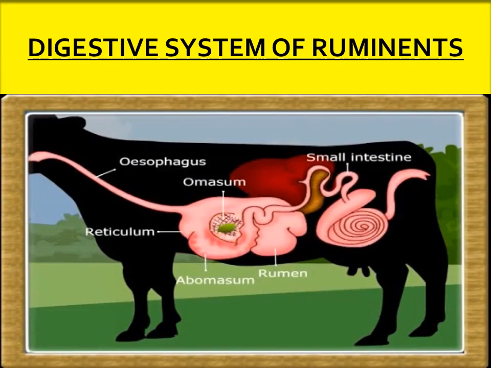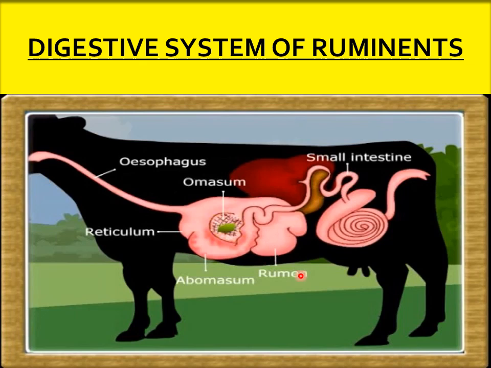Ruminants are herbivorous animals. Can you all say any examples of herbivorous animals? Cow, buffaloes, goat, sheep. These all eat grass. These animals quickly swallow the grass, which is rich in cellulose, and store it in a part of the stomach called rumen. So here the food is not chewed completely. The rumen possesses cellulose digesting bacteria which break down the food by the fermentation process.